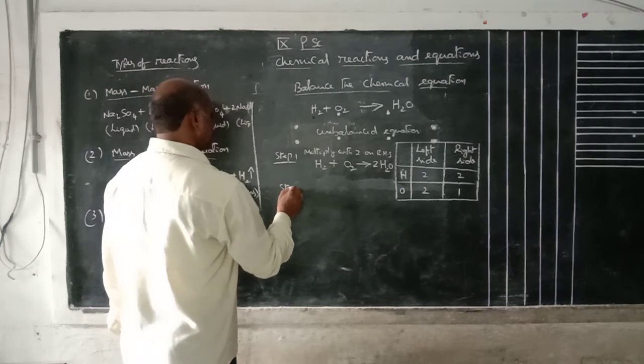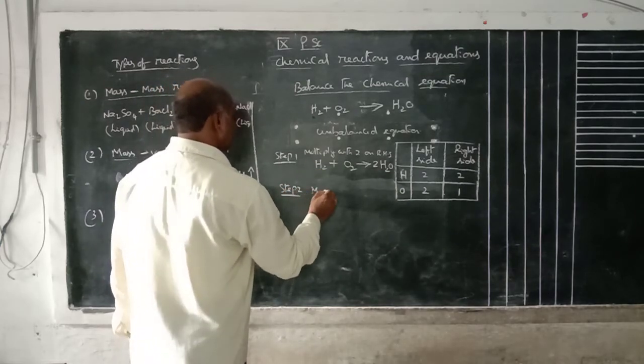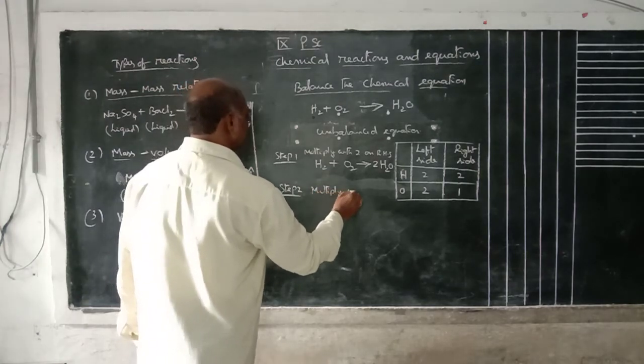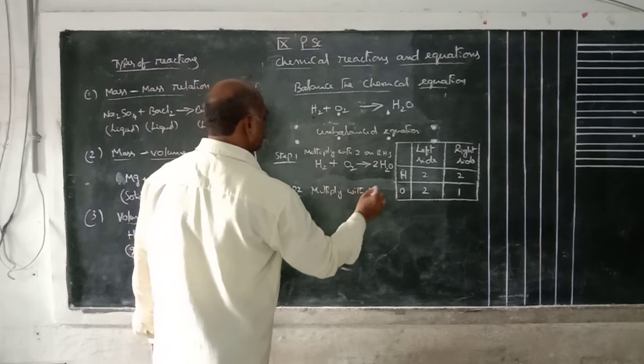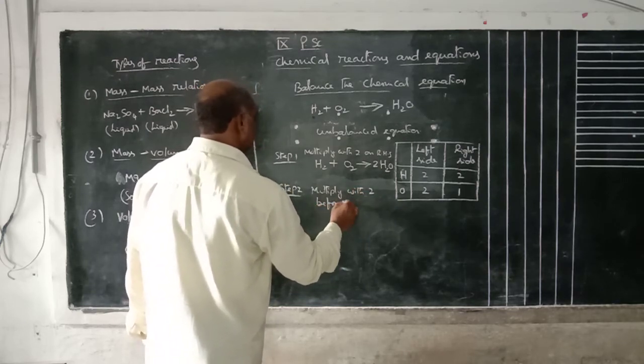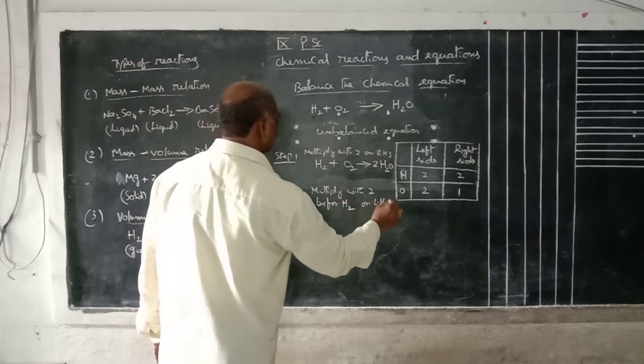Next step 2 means here hydrogen is not balanced. Multiply with 2 before H2 on the left hand side.